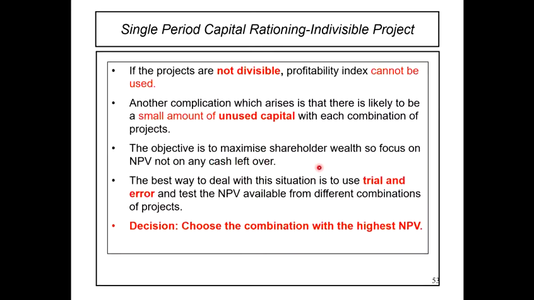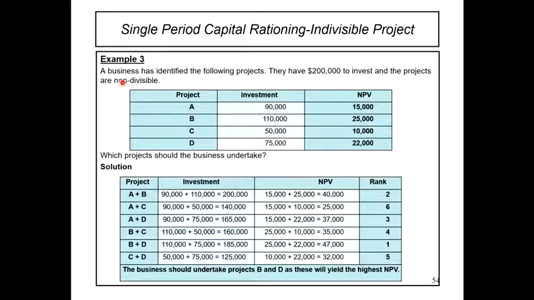Sebab dia indivisible, so kita tak boleh nak invest 10% ke 1/3, kita tak boleh. So biar je duit yang tak guna tu biar je, tak payah nak pergi invest dekat mana-mana okay, jangan buat macam tu. Okay, so the best way to deal with this situation is to use try and error and test the NPV available from different combinations of project. So decision choose the combination with the highest NPV. Okay, jom kita tengok example.